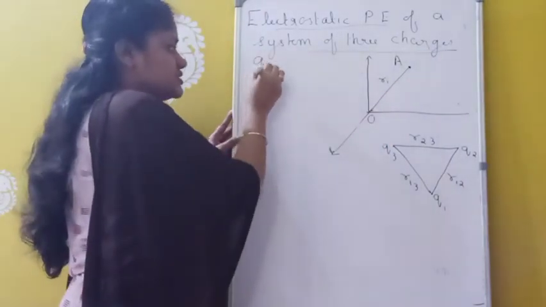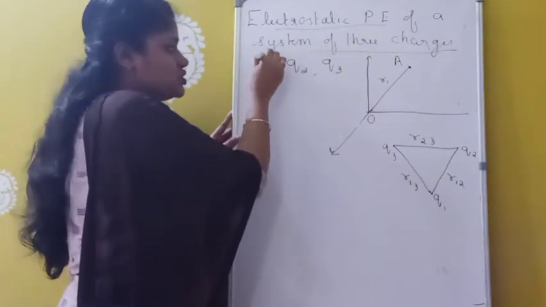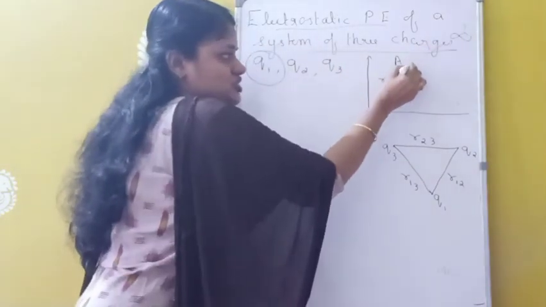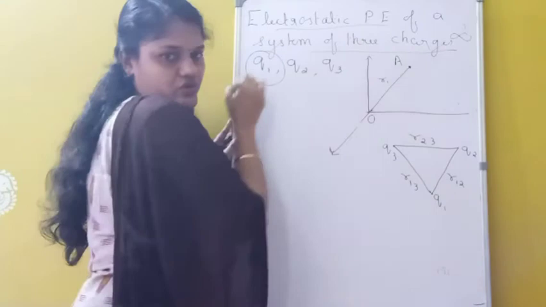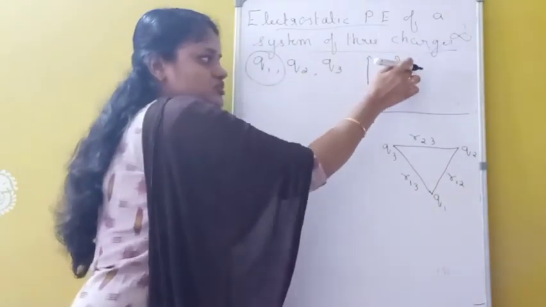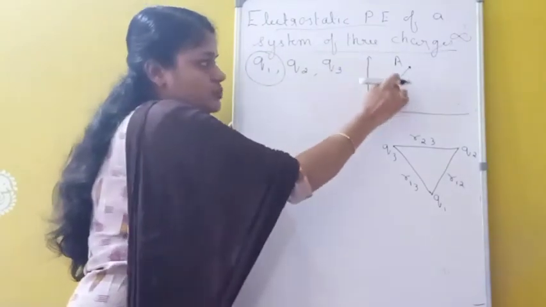First of all we are bringing a charge Q1. We have three charges Q1, Q2, Q3, and first I am going to bring this Q1 charge from infinity to this position A, that means at a distance R1. If we want to bring this charge Q1 from infinity to position A, do we have to do any work here? No work, because there is no potential here.